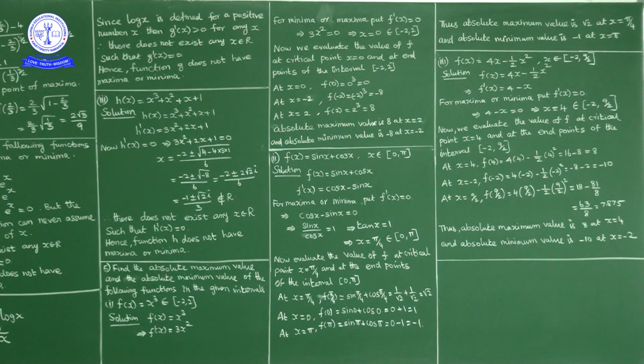So f of x equal to sin x plus cos x has a maximum value root 2 at x equal to pi by 4.